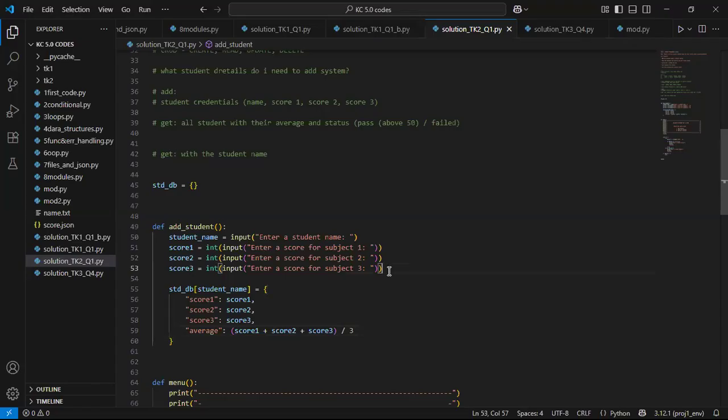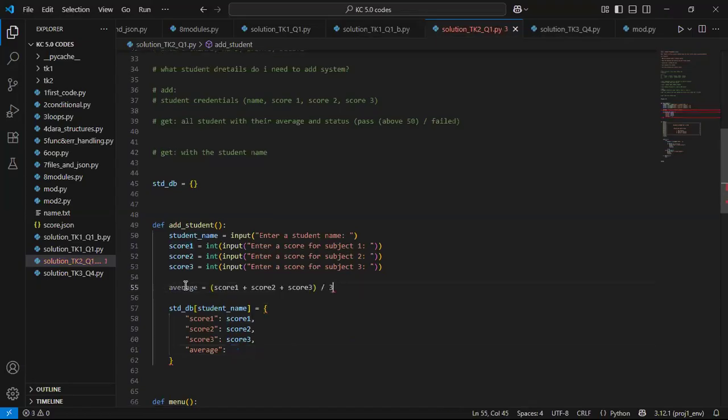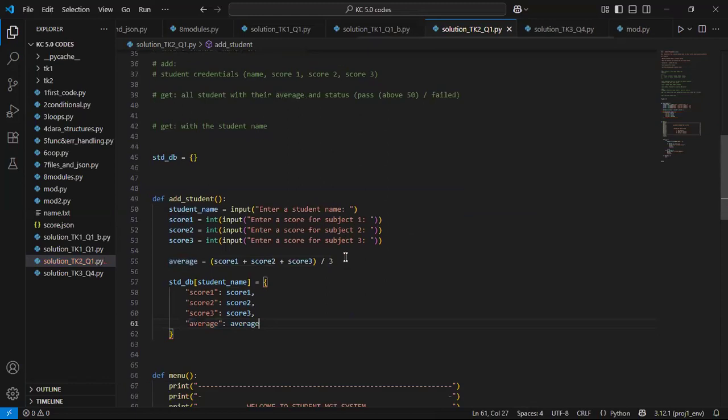So basically, let me do this outside. I'll say average is what? I'll do this outside. Average would be this. So I'll copy this and just put it outside there. And this here would in turn come here, right? Okay, and then the status here will now come in.